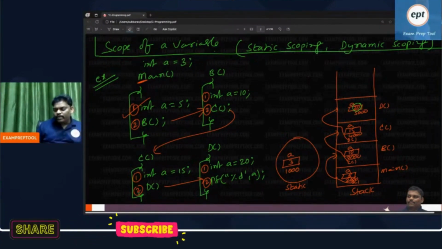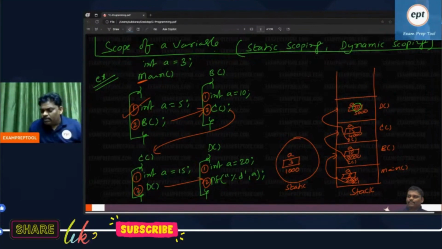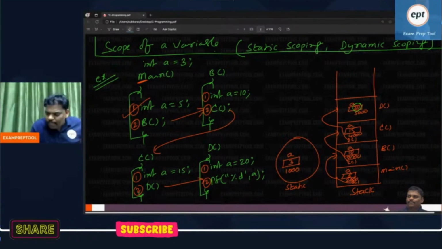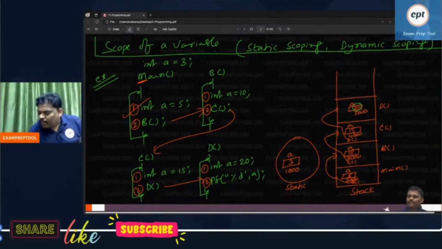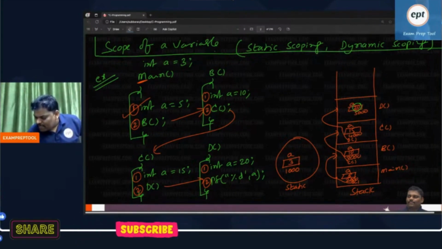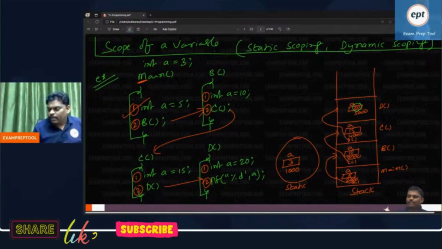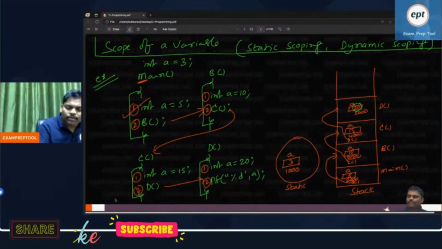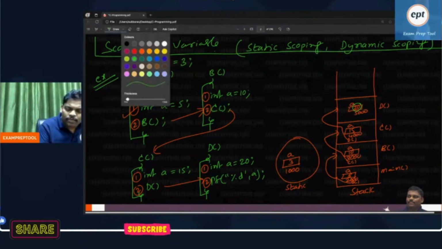Everyone absolutely fine? See this one. The output of this program, everyone listen. The output of this program is going to be print A. When I say print A, the top of the stack will be checked. Wherever A is there in the top of the stack, it will print it. Now see the beauty. Everyone observe.